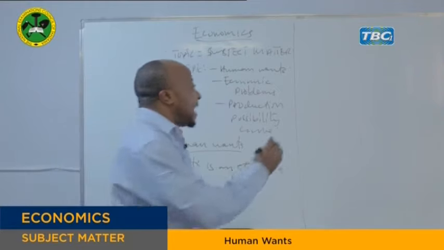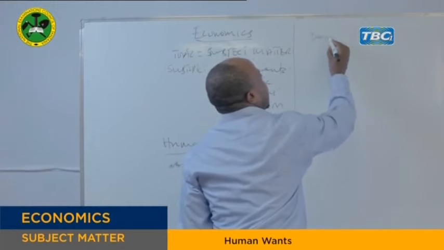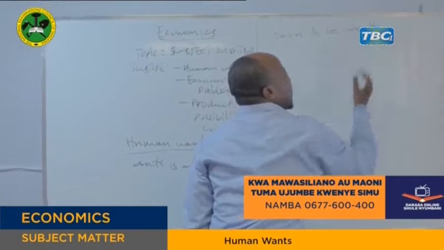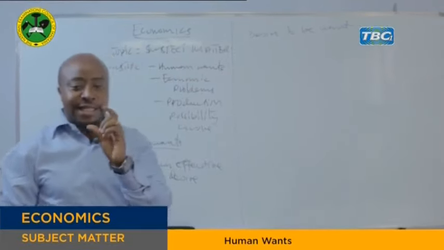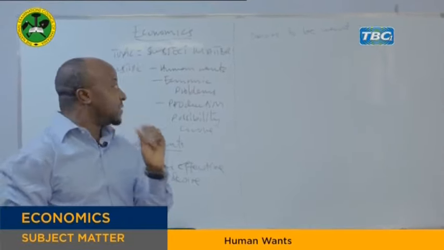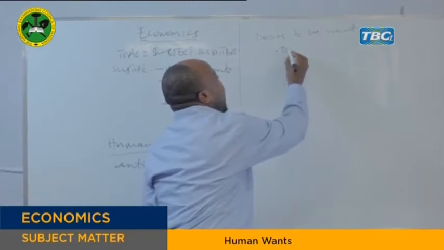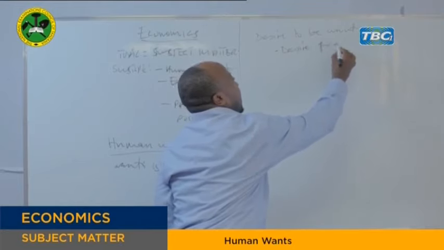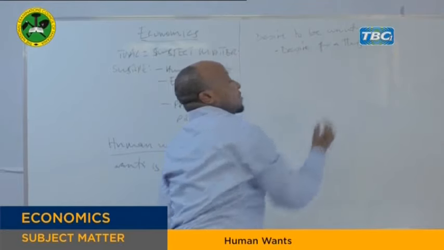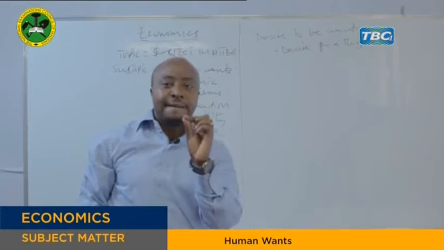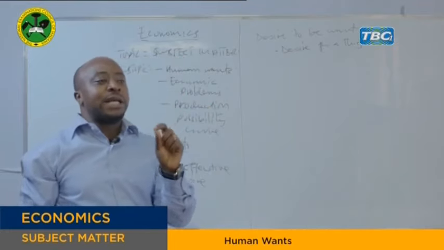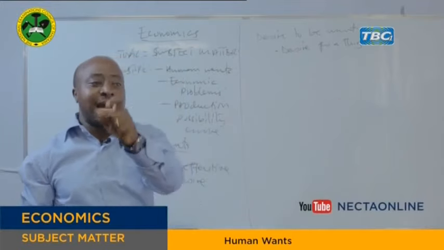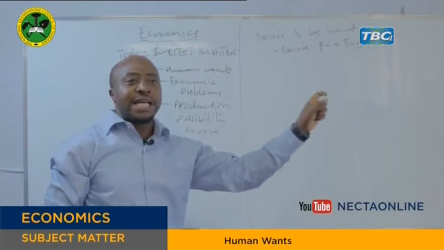So for a desire to be a want, it must have 4 things. It should contain 4 things. 1, there should be desire itself, desire for a thing. So we need to have that desire for a thing. Maybe a desire to build a house, a desire to buy a car, a desire to buy a certain food. That is a desire.